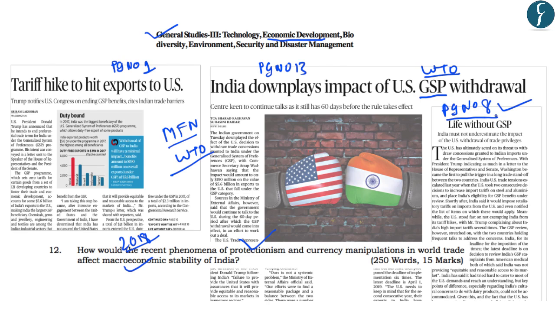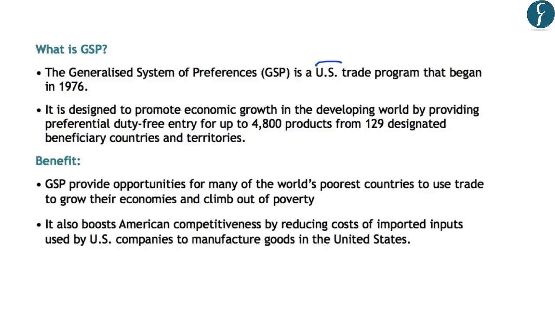So regarding GSP, you should note that the Generalized System of Preference is a US trade program, and it started in the year 1976. Now, this program is designed to promote economic growth in developing countries, and it aims to do so by providing duty-free entry for up to 4,800 products. And these products should be from 129 designated countries or beneficiary countries. So basically, this means that under the GSP program, the United States allows certain countries to export their products to the United States with zero tariff imposed on them.